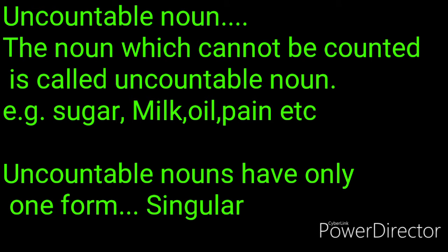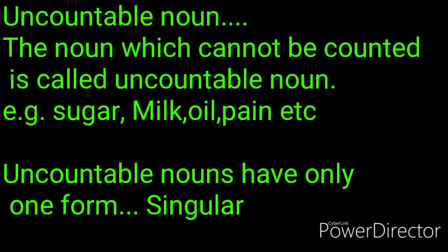Uncountable noun. The noun which cannot be counted is called uncountable noun. So there is not a very big difference between countable and uncountable noun. The noun which can be counted is called countable noun, and the noun which cannot be counted is called uncountable noun.